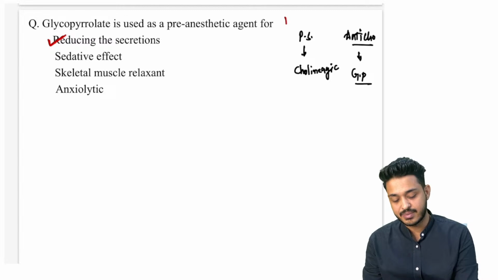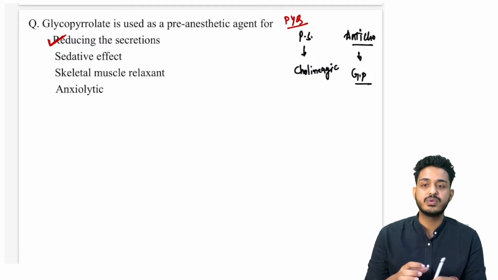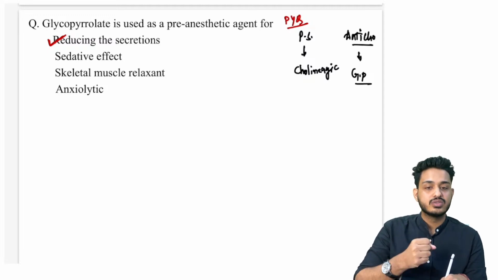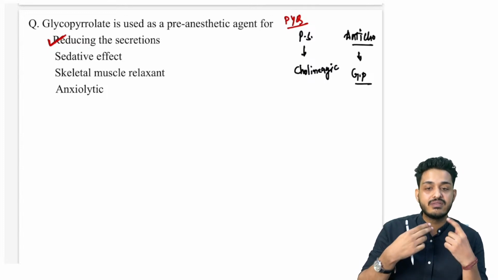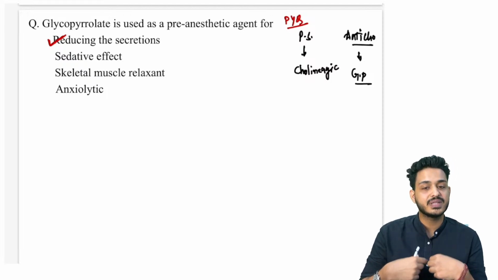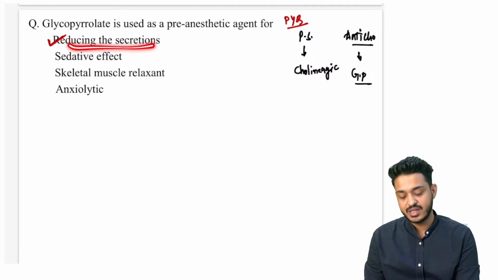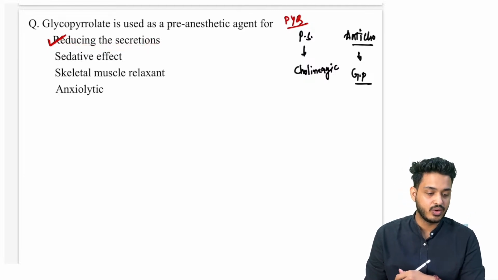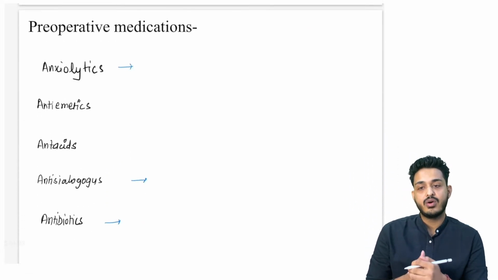Previous year question exam ka, right? FMG examination previous year question. When we are giving glycopyrrolate to the patient before intubation, when you are intubating the person, what will happen? The secretions will be decreased. If the secretions are decreased, this patient will not do aspiration. A patient aspiration nahi karega, right? That is going to be preventive aspiration, right? So this is why we are using glycopyrrolate. Wonderful, guys. I can see you are answering, right? Very good. Right now we are having pre-operative medications.